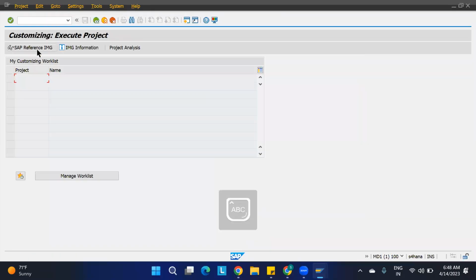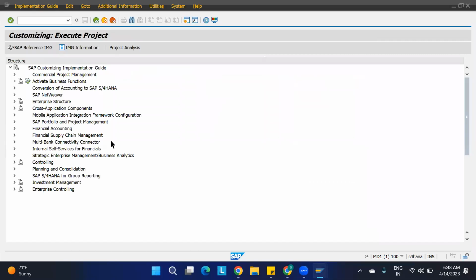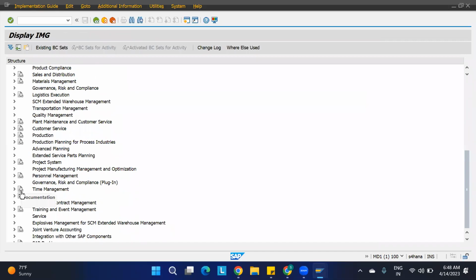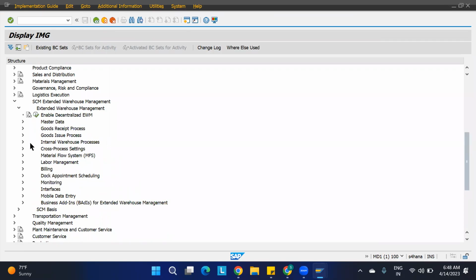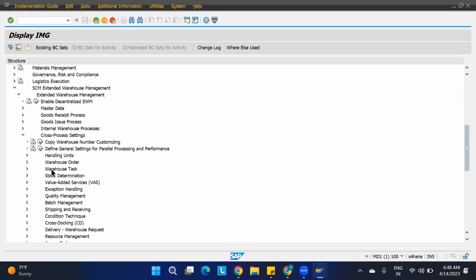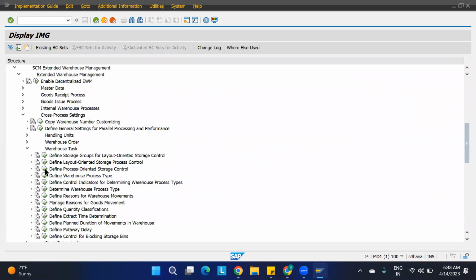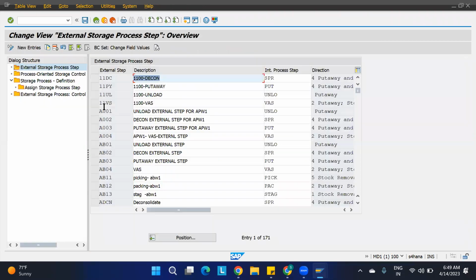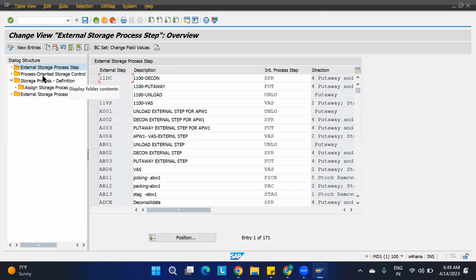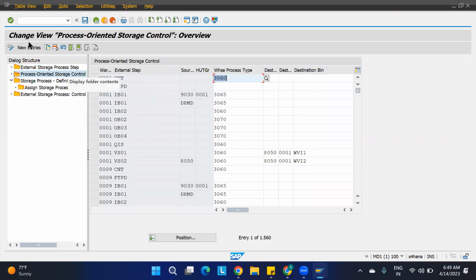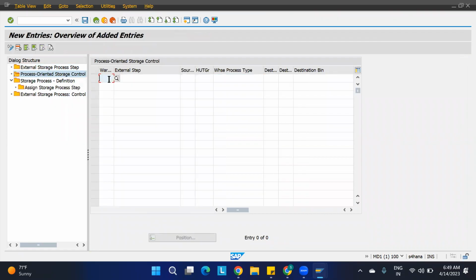Go to SPRO, IMG, SCM, EWM, Extended Warehouse Management, cross process settings, warehouse task, then the warehouse process type. Okay, don't get confused here, this is important. So I'll say new entries. Sorry, not new entries here. Here I have to go. I'll say new entries. I'm just explaining my next step.